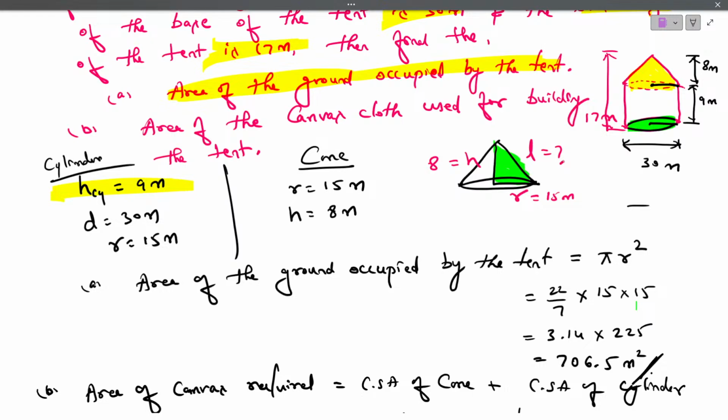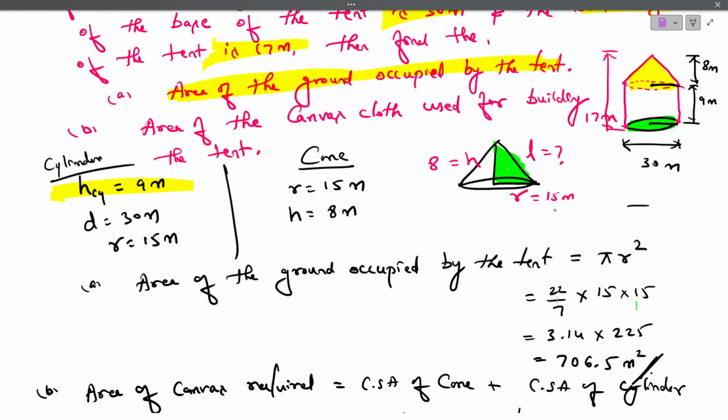So can we apply Pythagoras and do it? L square is equals to R square plus H square. Understood? We can apply the Pythagoras. What Pythagoras says? The square on the hypotenuse is equal to the sum of the squares on the other two sides. So L square is equals to R square plus H square.